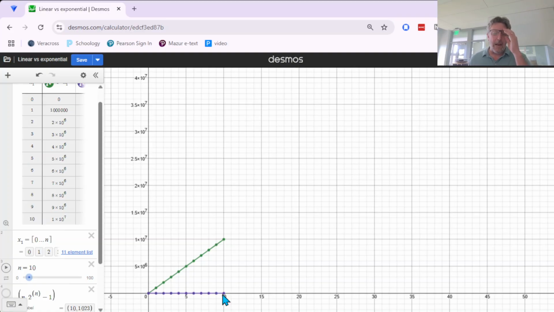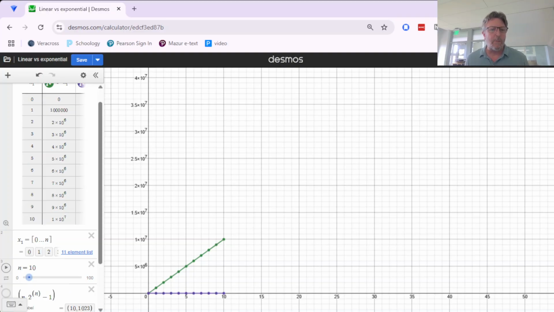Okay. And then I have kind of a follow-up question to that. Will it ever be better to have been on this doubling plan the whole time? Because even when we get up to $1 million per year on this purple plan, the green one has already been getting $1 million per year every year. So it's going to be way ahead. That purple plan is going to have to catch up by more than $1 million per year in order to ever actually get there.